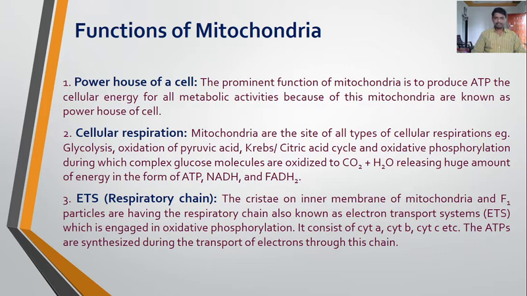So the respiratory chain is present in the cristae on the inner membrane of the mitochondria, and F1 particles have the respiratory chain. It is also known as the electron transport system, which is engaged in oxidative phosphorylation. It consists of cytochrome A, cytochrome B and cytochrome C. The ATPs are synthesized during the transport of electrons through this chain. So this is another important function of the mitochondria.